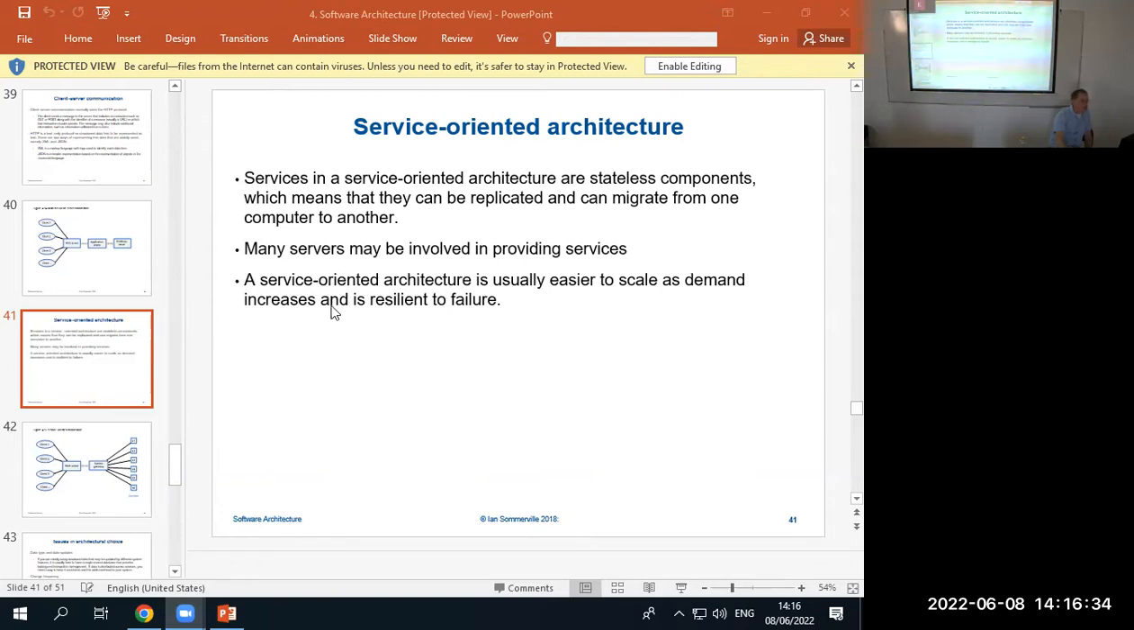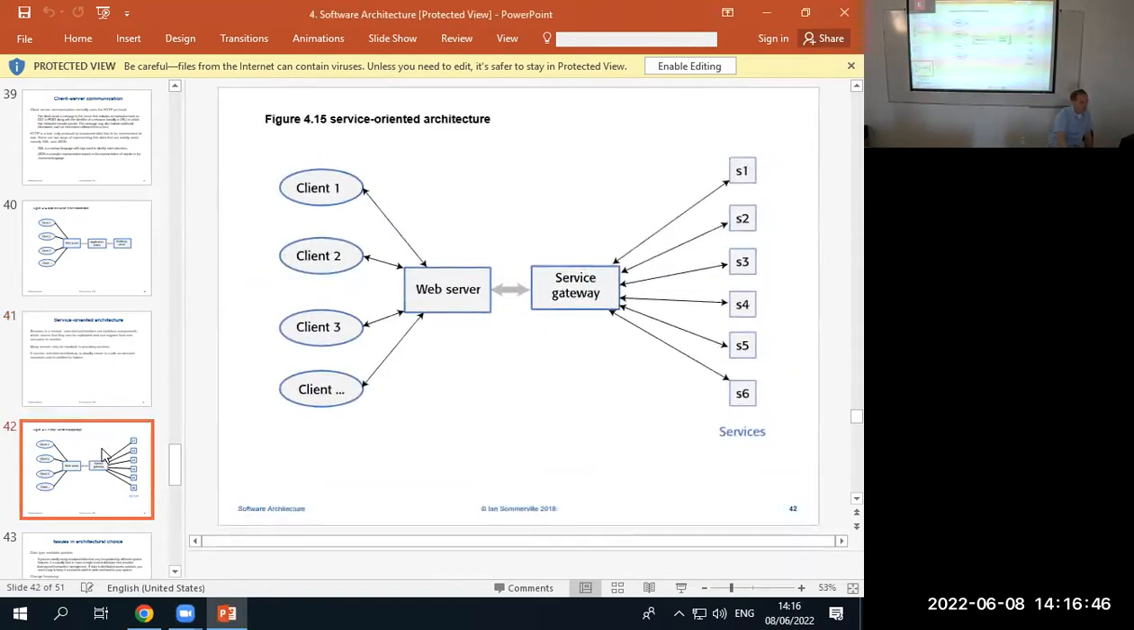Anyway, a service-oriented architecture is usually easier to scale because I can just add more servers. I can have another weather server. If a lot of people are going to be asking for the weather, I can have lots of servers to do that.